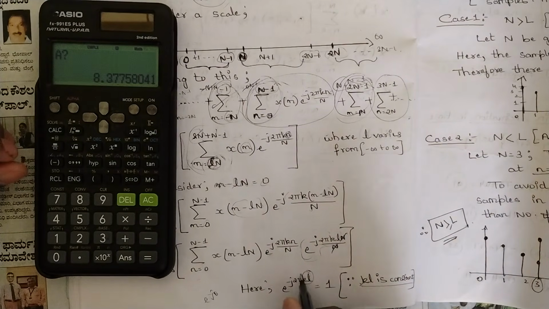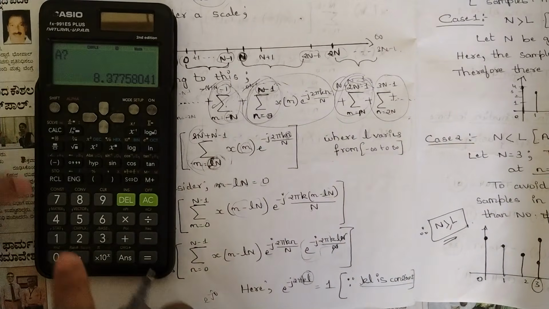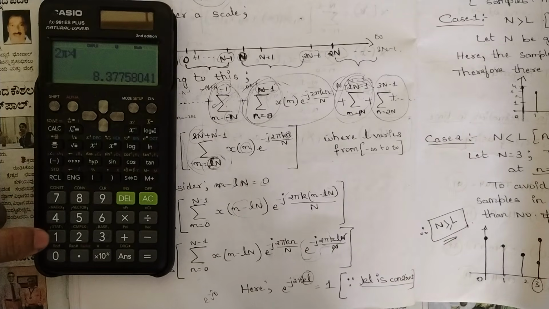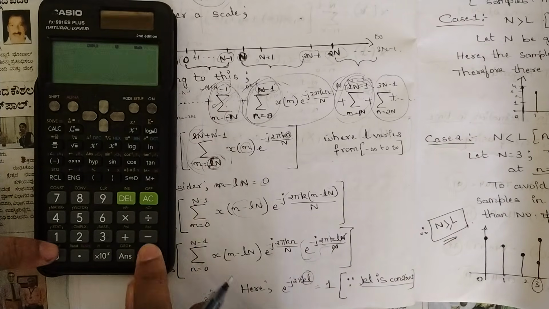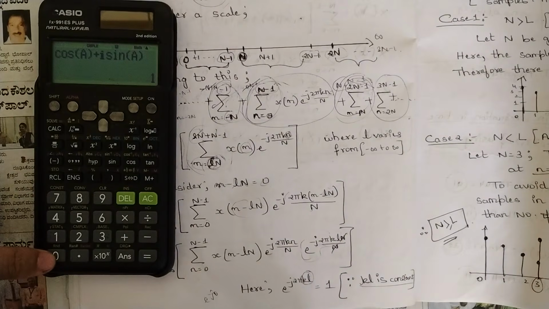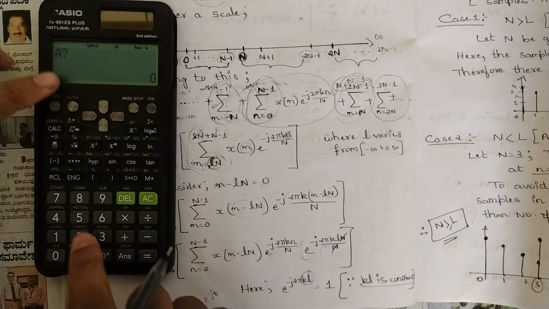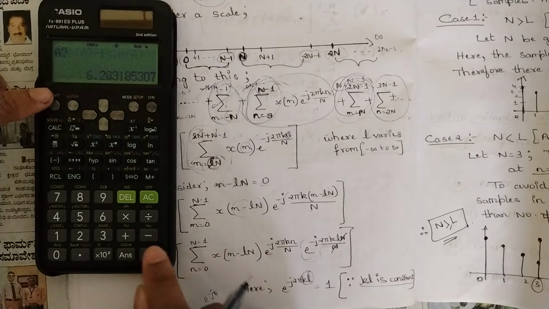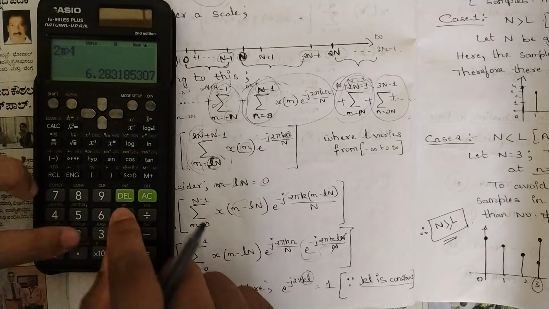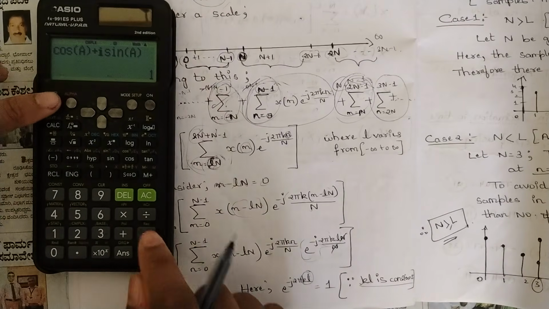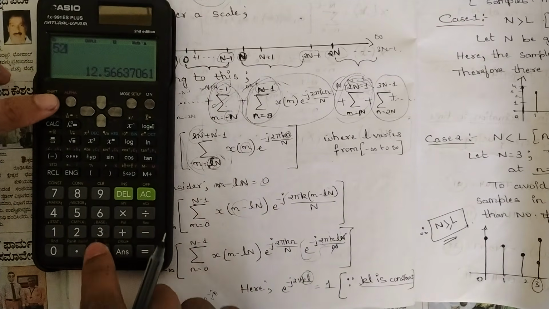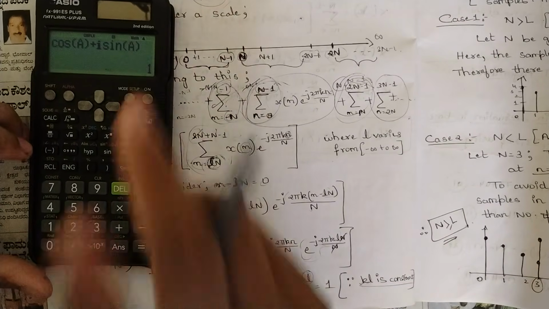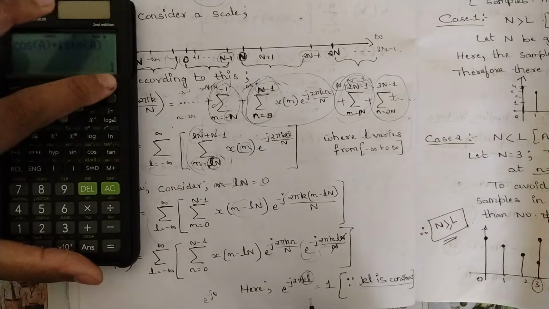Before that, we should be multiplying it with 2 pi. So 2 pi into, first let us consider 0 only. See, our answer we got is 1. Next time I am considering 2 pi into 1, again we got 1. 2 pi into 2, we are getting 1. 2 pi into 3, again we are getting 1. So we can see that all the answers are 1 only.